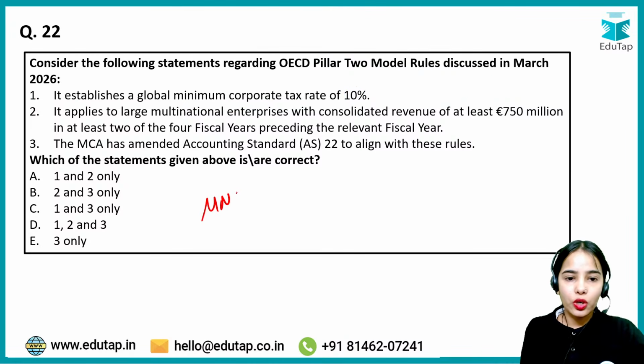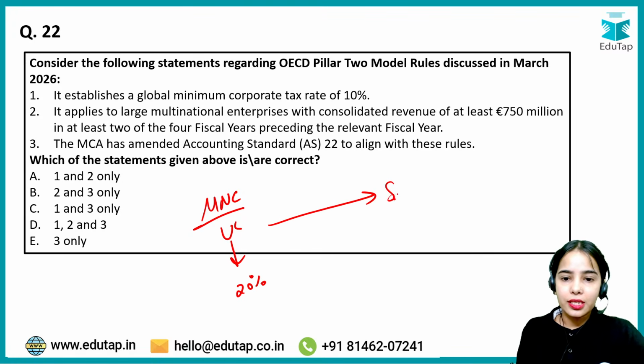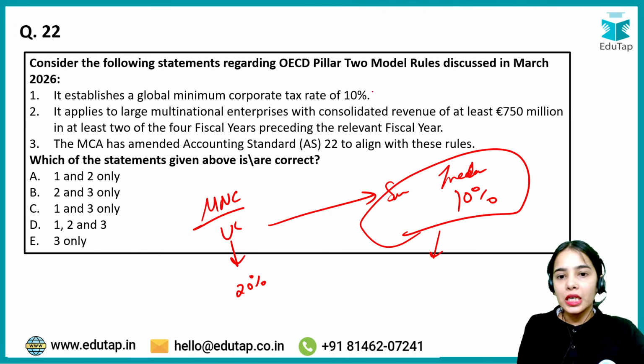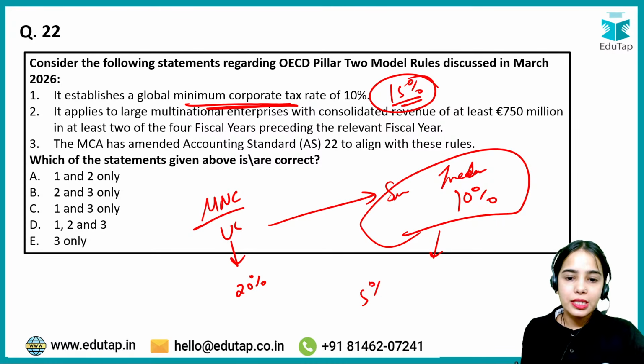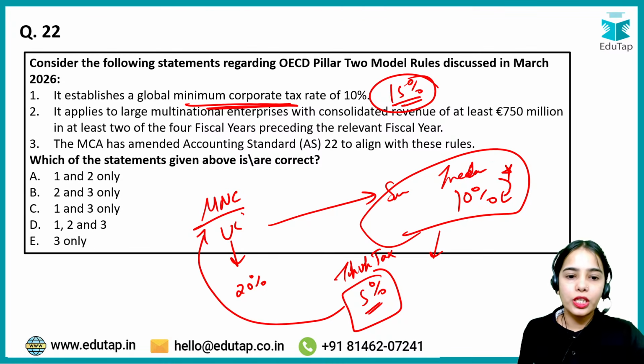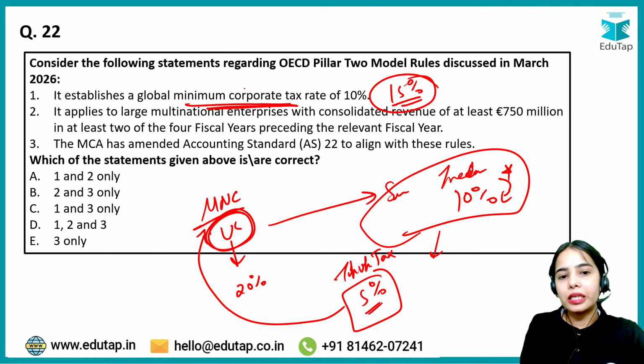So if a multinational corporation in the US has to pay, let's say, 20% tax, and they open their subsidiary in Ireland and only pay 10% tax there, the global minimum corporate tax rate is 15%. So minimum 15% they have to pay. That means 5% is left. They have only paid 10% in Ireland. So the rest of the 5%, this is known as the top-up tax, they will have to pay to their home country. That will lead to the minimum corporate tax rate of 15%.